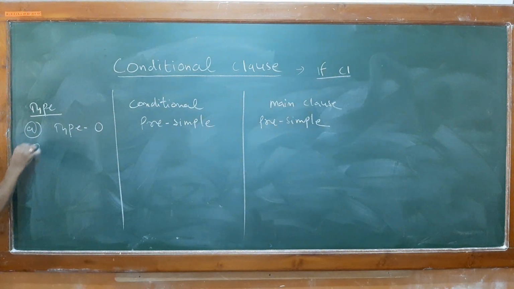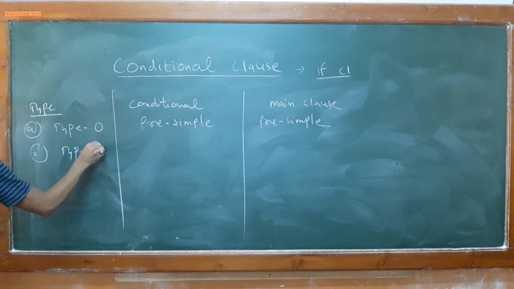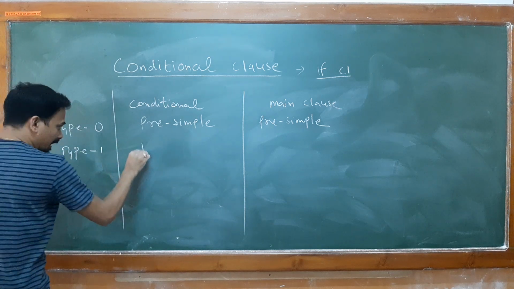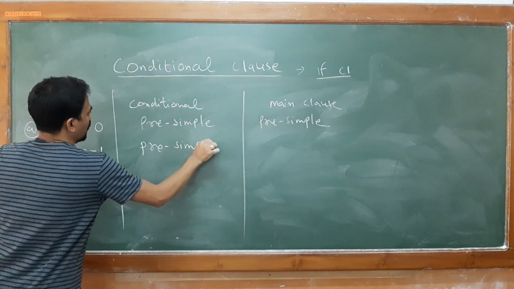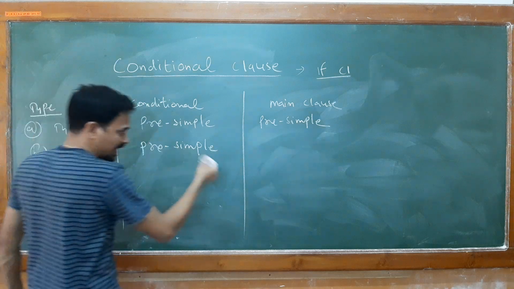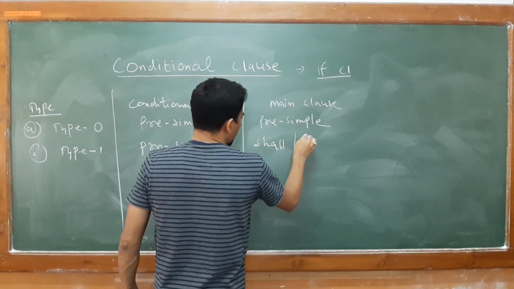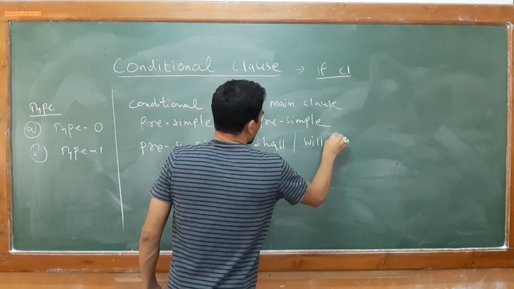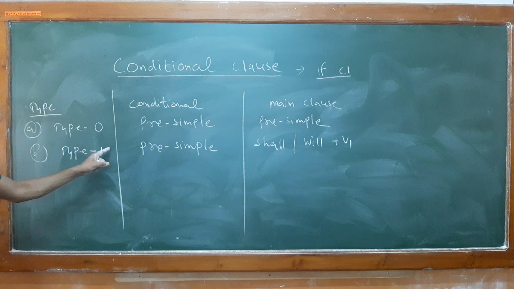Now in type 1, again you get the use of present simple in the conditional part. In the next part you can use either shall or will plus V1. I will cite examples for you also.